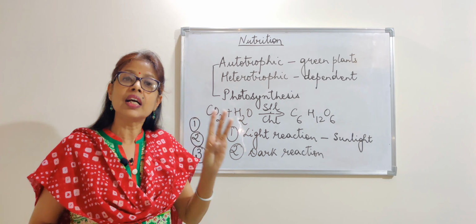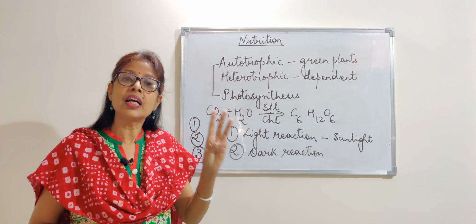Now for absorption of carbon dioxide or the sunlight, it is the stomata, the small pores present in the leaves of green plants, which absorb. So the stomata are very important in exchange of gases and absorption, or even giving out of oxygen or water. When things have to be absorbed, whether it is carbon dioxide, or whether water has to be given out, then during transpiration, the pores of the stomata open.